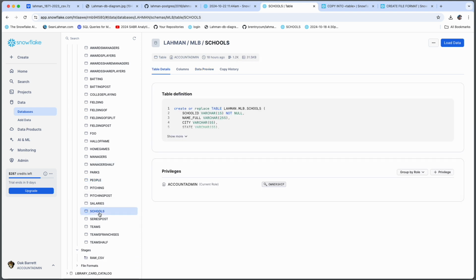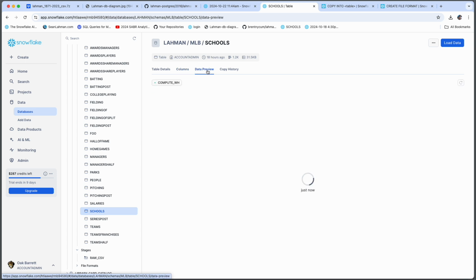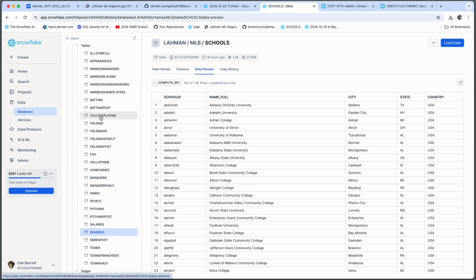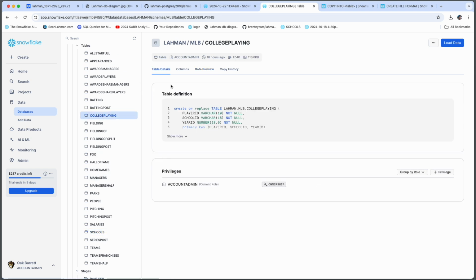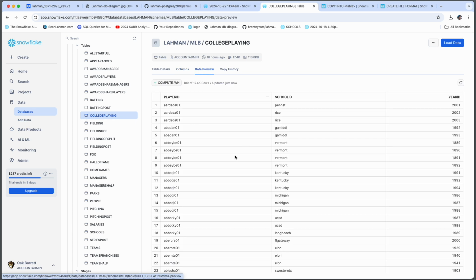Next up, let's explore the table that gave us so much trouble, the schools table. We know that there's 5 fields in there. It has a list of all the junior colleges and colleges, at least in the U.S. I don't know if it's worldwide. Also notice that there's a college playing table, so there's probably a linkage there on the people table. So let's start building some queries to explore different college stats for the players.